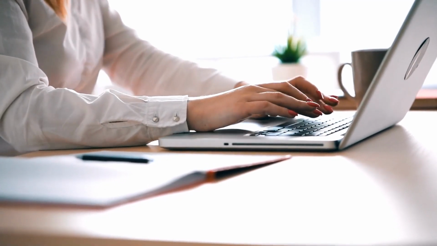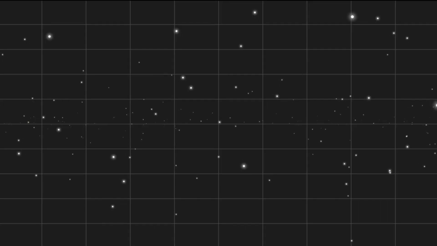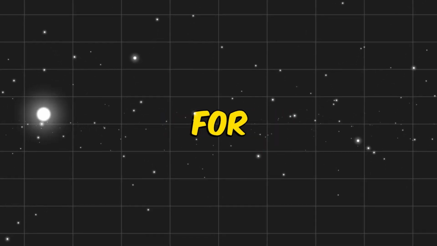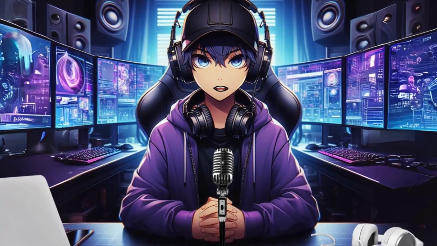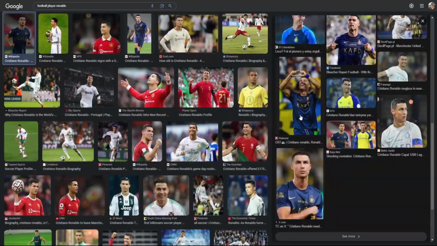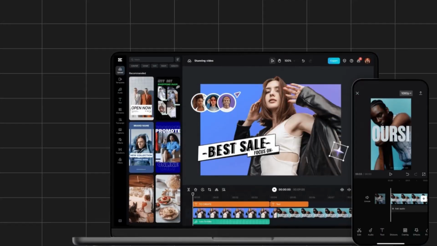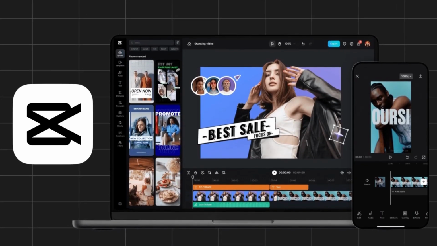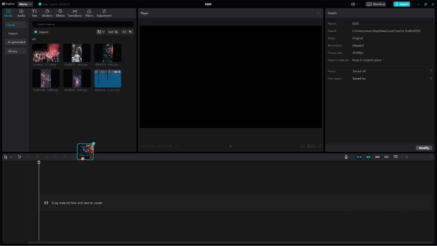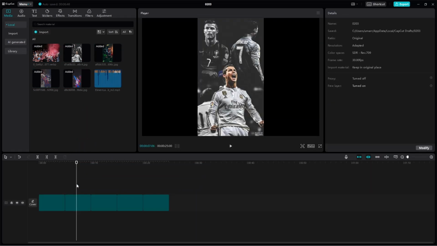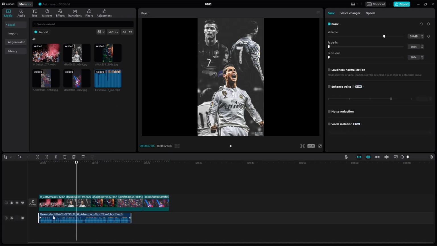If you want to use the second method, you can watch these videos, where you can learn step by step how to create AI-generated visuals for your videos. You can check out the link in the description. So, after downloading images from Google, our next step is video editing. For that, we will be using CapCut, because it is free and professional. Now open CapCut and import all the media that you have already downloaded. Next, import the voiceover we made using 11 Labs, followed by the pictures.